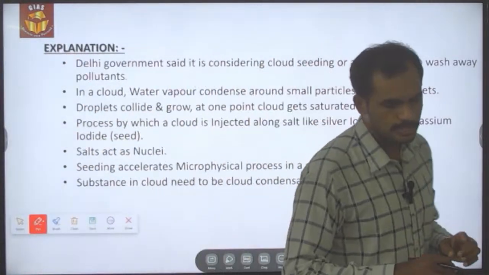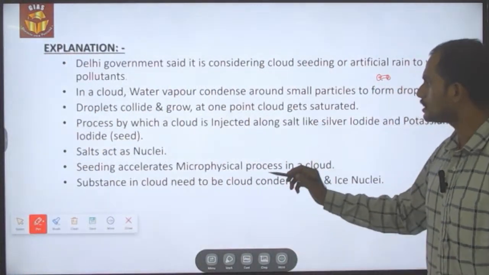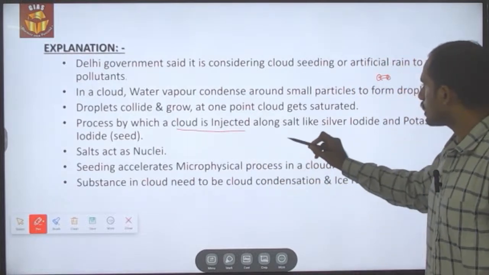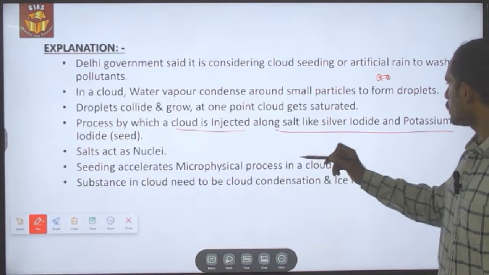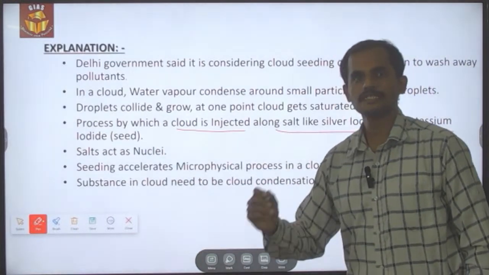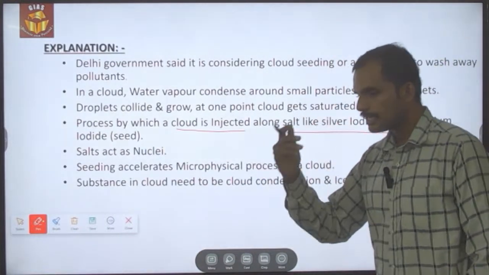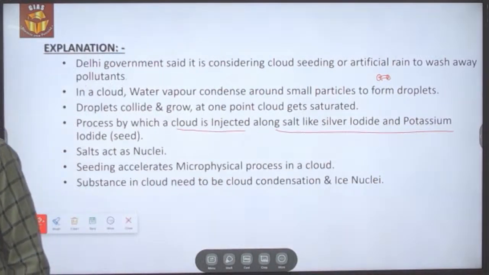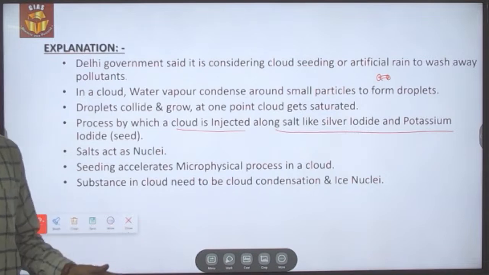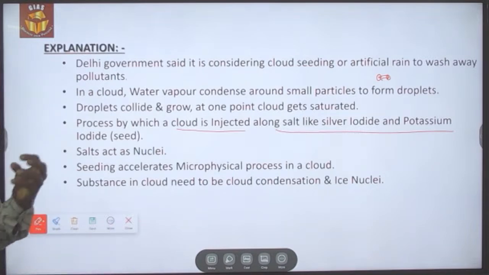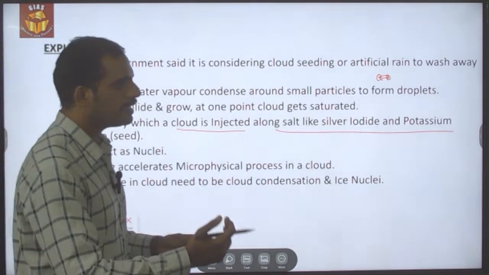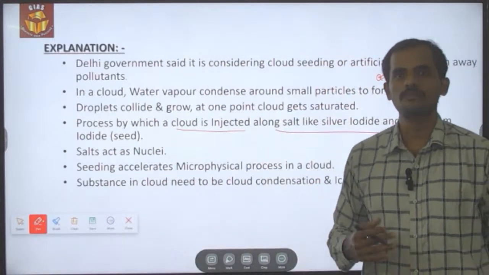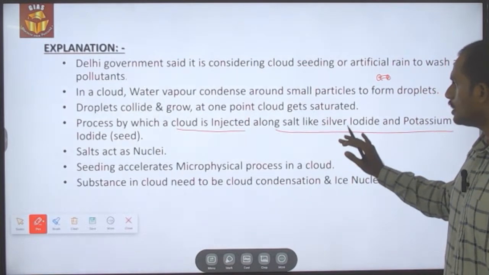So what is this cloud seeding about? Cloud seeding is the process where a cloud is injected with salts like silver iodide as well as potassium iodide, which act as the seed around which the droplets in the cloud will form, and these droplets will collide with each other to form larger droplets, so that they reach a saturation point and come down to the earth in the form of rain. So this is what it is about.